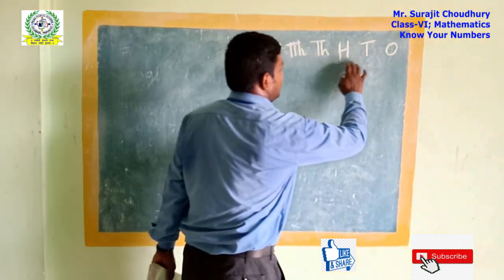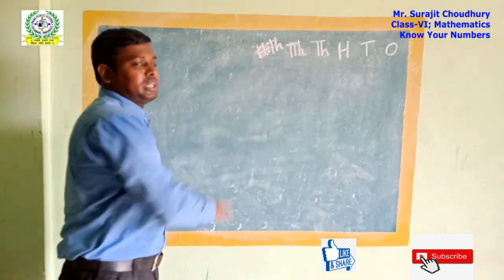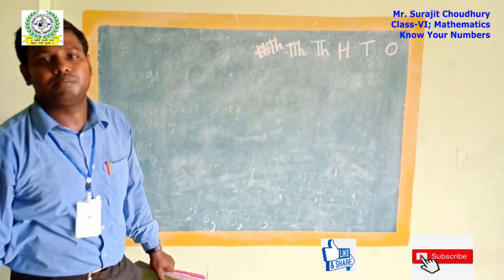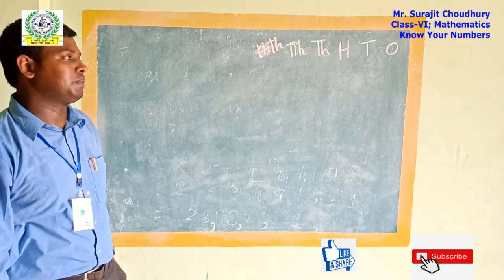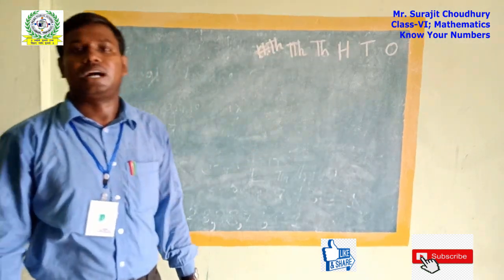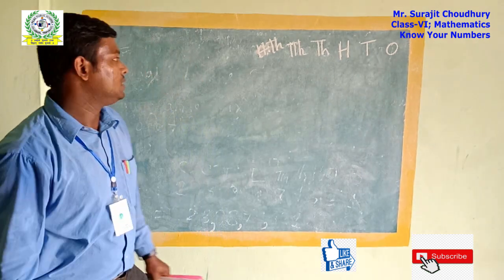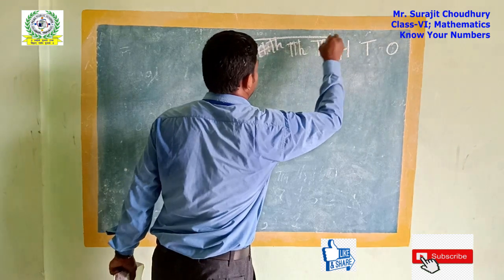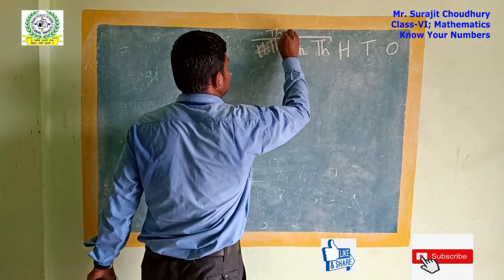We have seen in the Indian place value system that the first three or four places are similar, up to 1,000. But next, in the international naming system, it is different. We have to write another place name, 100,000. So we can call this the hundred thousands place, and this one the thousands place.